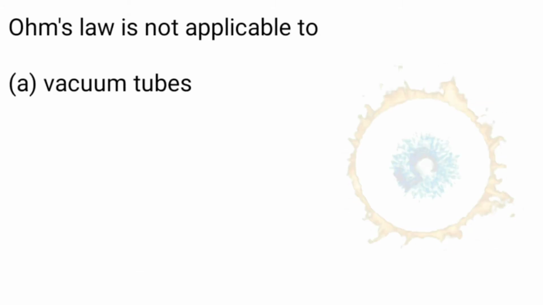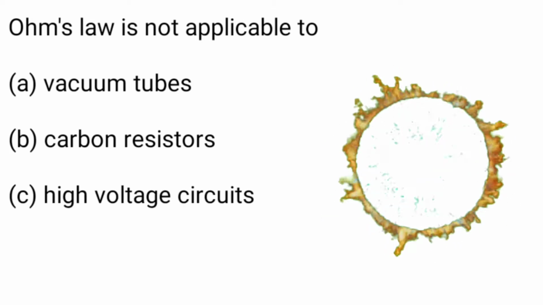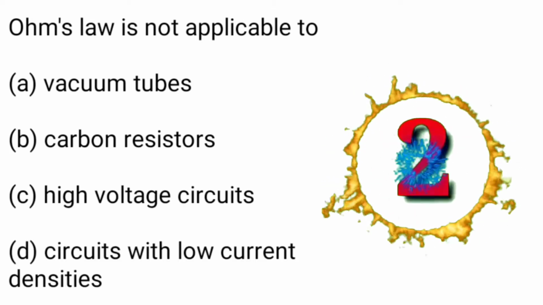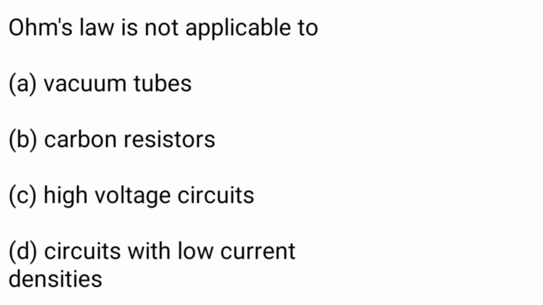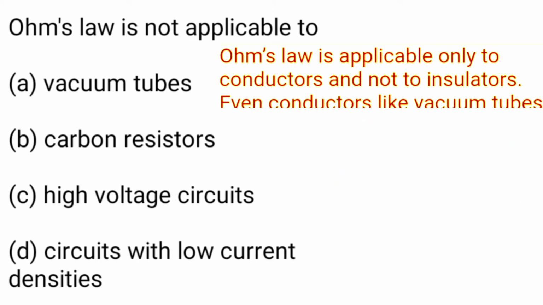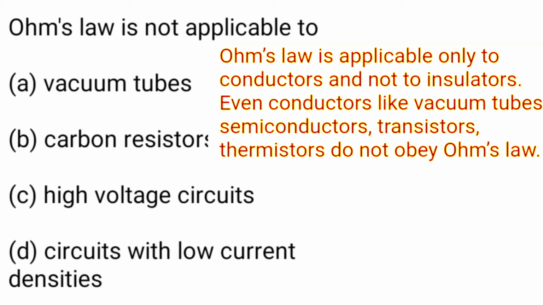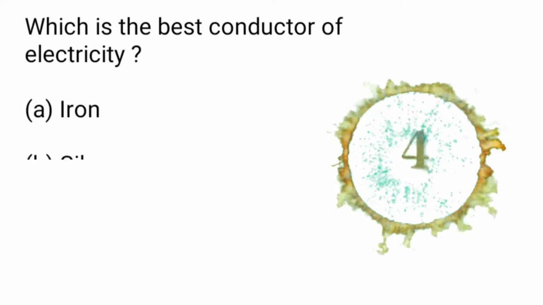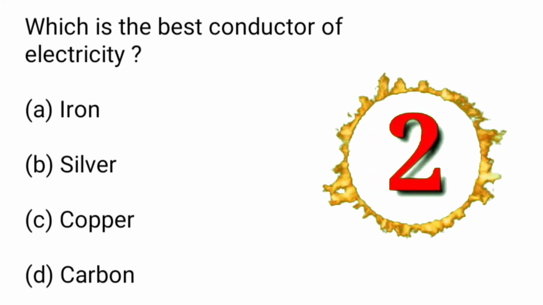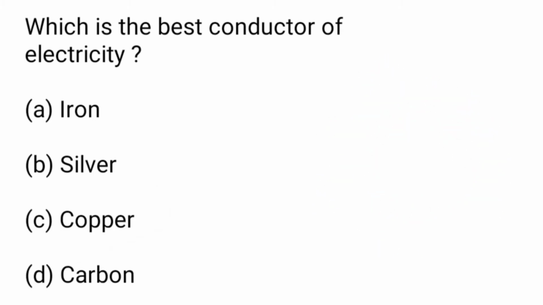Next one is, Ohm's law is not applicable to: A. vacuum tubes, B. carbon resistors, C. high voltage circuits, D. circuits with low current density. Here explanation is, Ohm's law is applicable only to conductors and not to insulators. Even conductors like vacuum tubes, semiconductors, transistors, thermistors do not obey Ohm's law. So your answer is A. Vacuum tubes. Next one is, which is the best conductor of electricity? A. Iron, B. Silver, C. Copper, D. Carbon. Here answer is B. Silver.